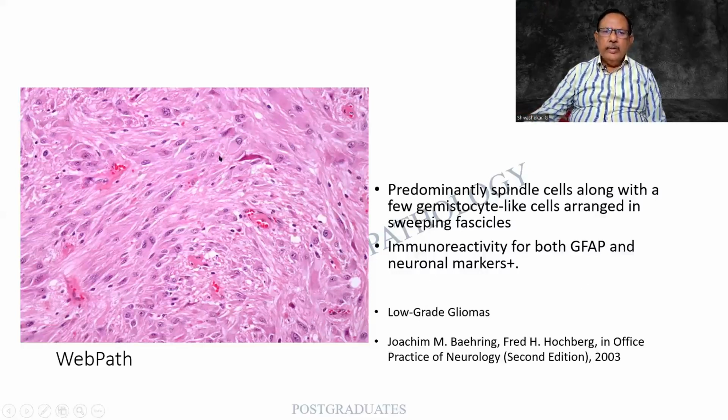What are you people seeing on the screen? I am finding spindle-shaped cells which are arranged in a fascicular pattern, beautifully described as sweeping fascicles. Also, I am finding gemistocyte-like cells, which are large, round. Look at the eccentric nucleus over here. And immunologically, they can be positive for GFAP and other neuronal markers. Some of them have a vacuolated cytoplasm. It is a low-grade glioma.